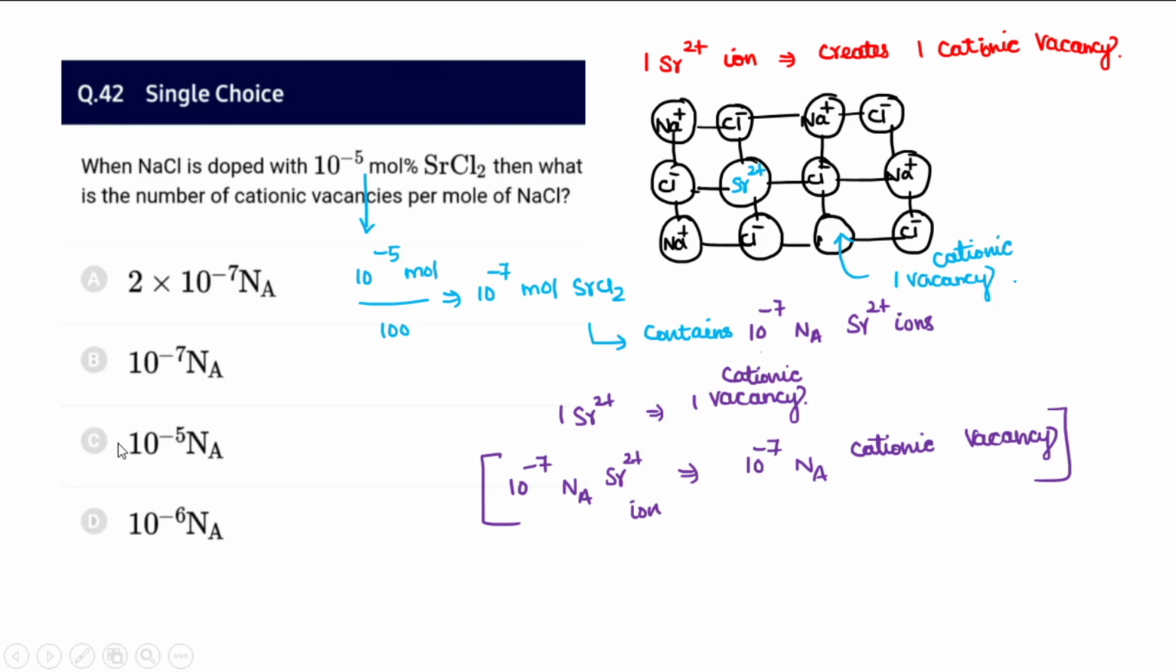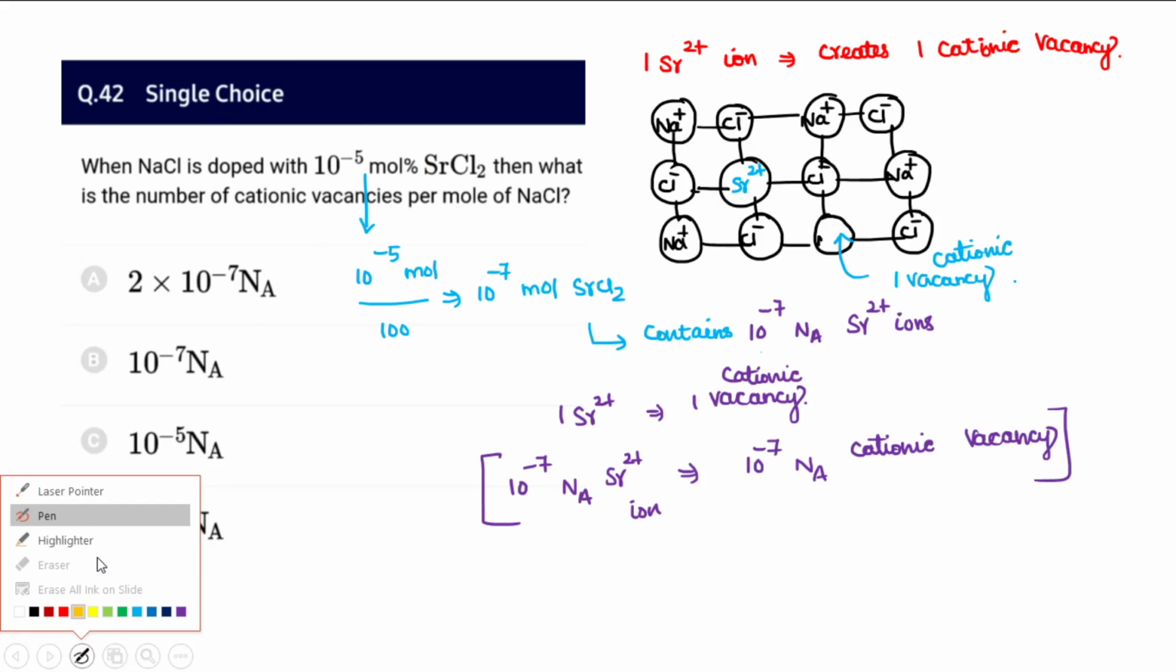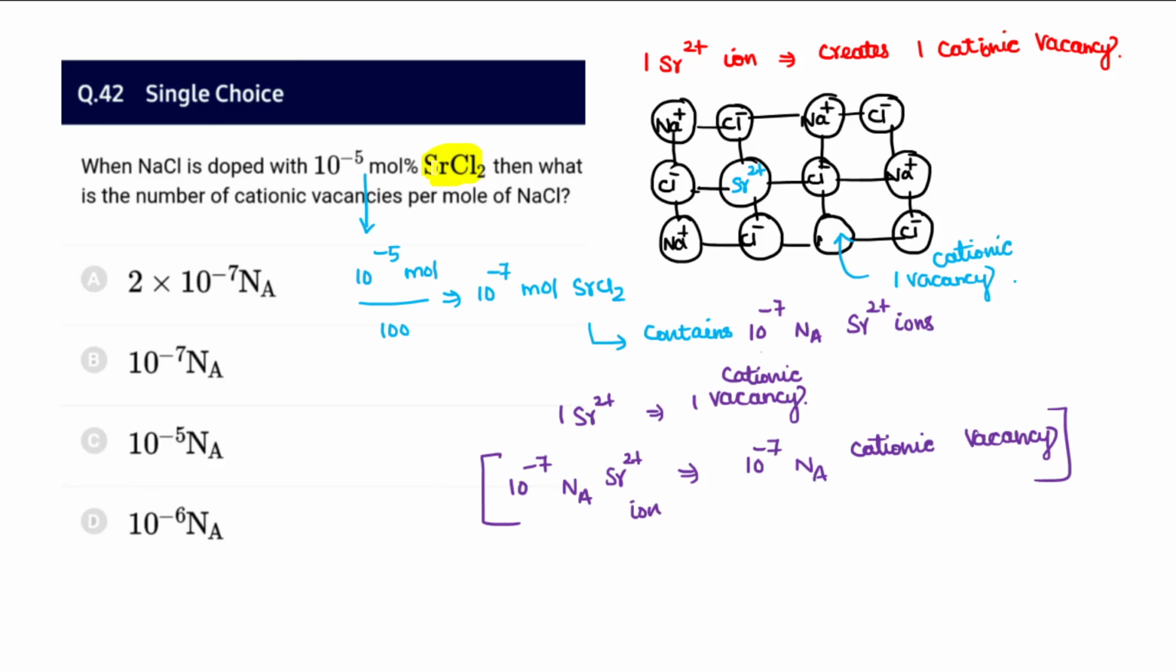And question 42: if NaCl is doped with 10 power minus 5 mole percentage of strontium chloride. So here 10 power minus 5 mole percent strontium chloride is given. First we will understand how many cationic vacancies 1 strontium 2 plus demands. The charge is plus 2, it replaces 2 Na plus, it makes 2 Na plus positions vacant, and then it occupies only one of these positions. So 1 strontium 2 plus always creates 1 cationic vacancy.